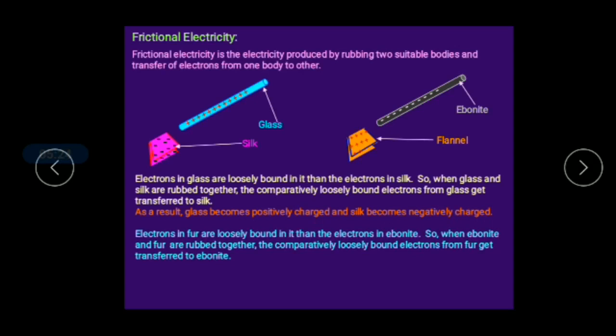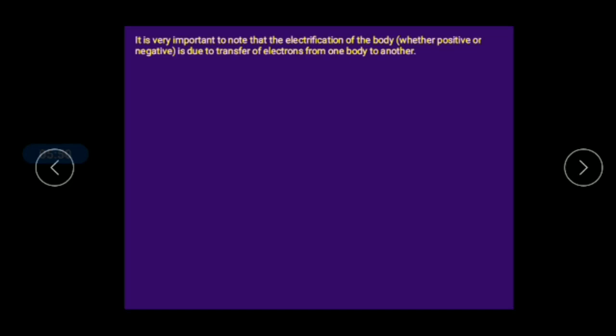In the second case, the electrons in the fur are more loosely bound than the electrons in the ebonite. So when the ebonite rod and the fur are rubbed together, the comparatively loosely bound electrons from the fur get transferred to the ebonite. As a result, the ebonite becomes negatively charged and the fur becomes positively charged, right.